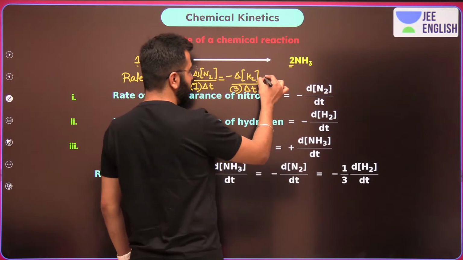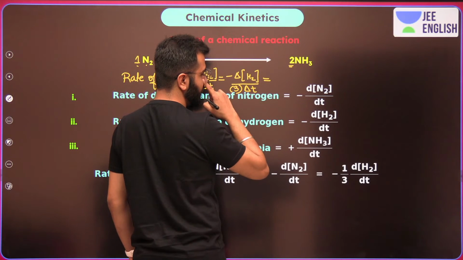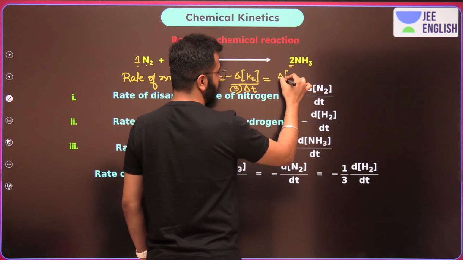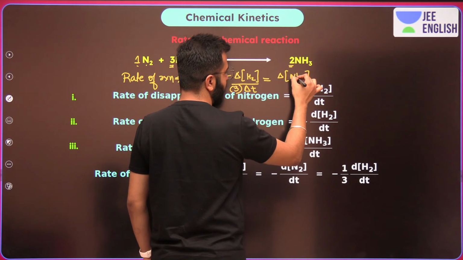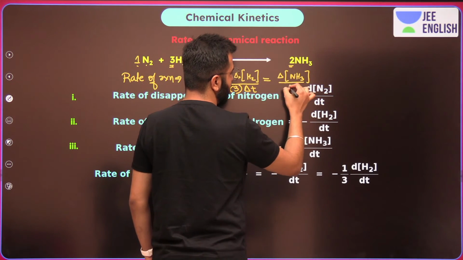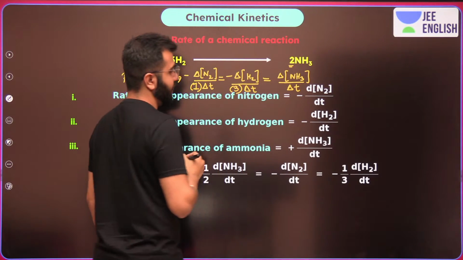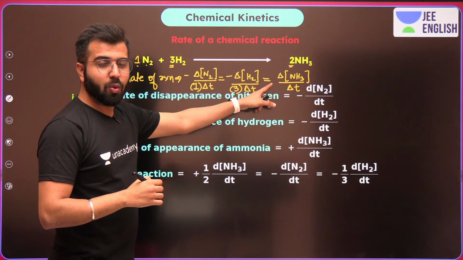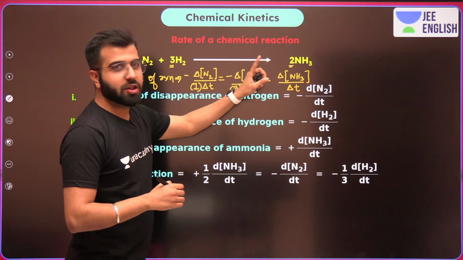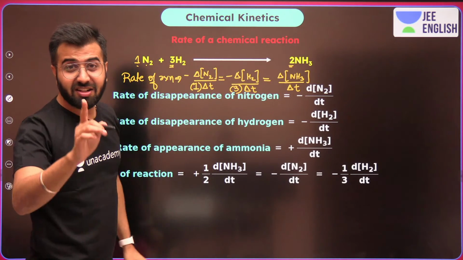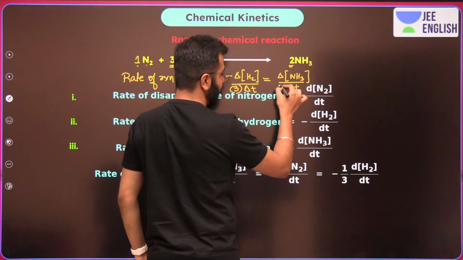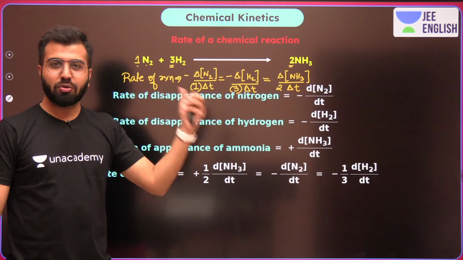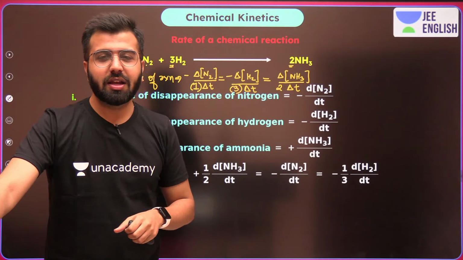And when we talk about the change in concentration of ammonia and the rate of reaction, that is going to be the change in concentration of NH3 upon change in time. A positive sign over here, but where should I put this 2? In the numerator or in the denominator? The answer has to be the denominator. So this is what you have to remember. These stoichiometric coefficients are going to come in the denominator.